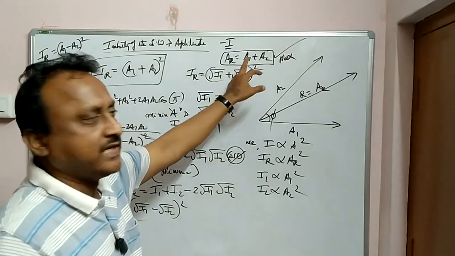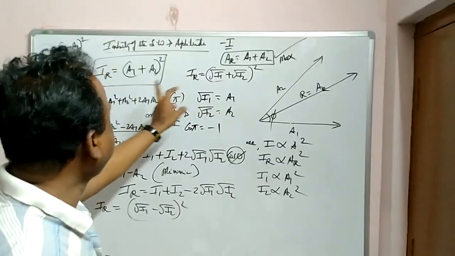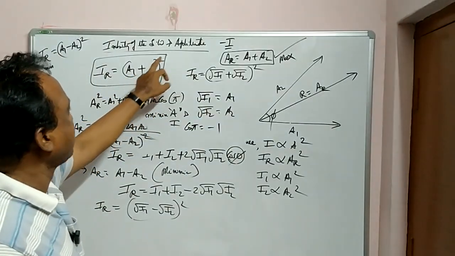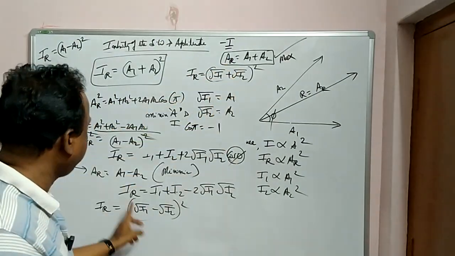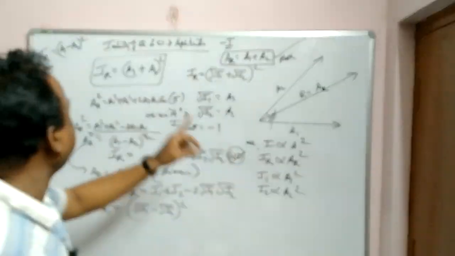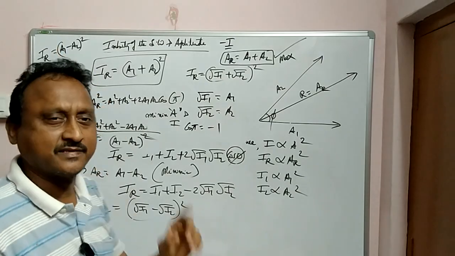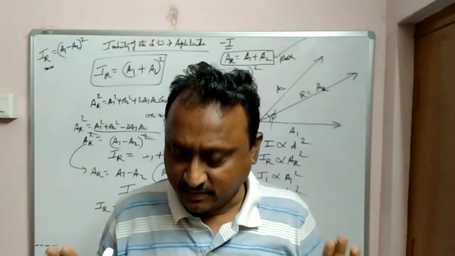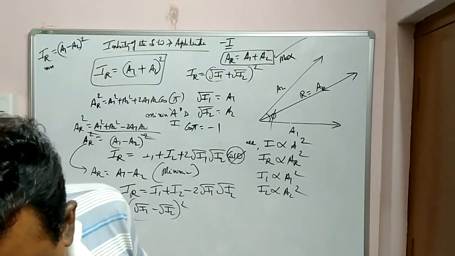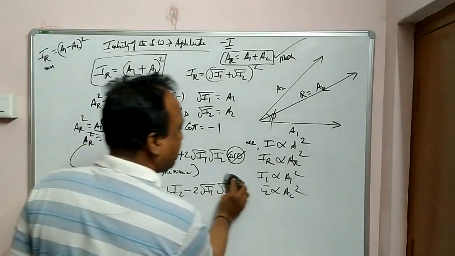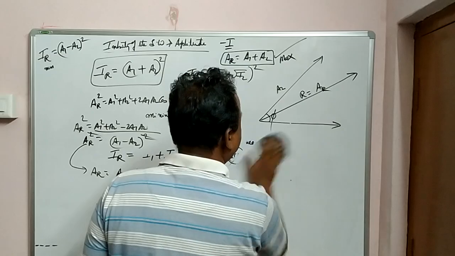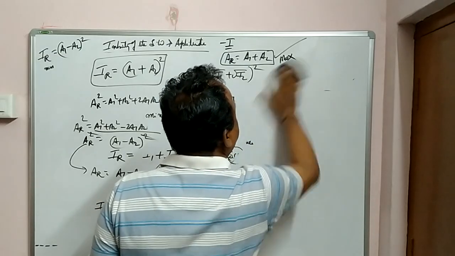For maximum value of amplitude, it is A1 plus A2. For intensity, you can see A1 plus A2 whole square. And for minimum, amplitude is A1 minus A2. And for intensity, minimum is A1 minus A2 whole square. So these are very, very important things you have to learn. And in the examination also, regularly they are asking, please. So please make a note.